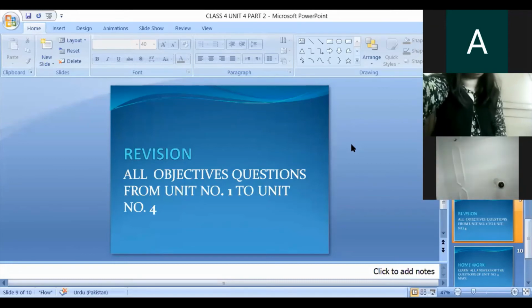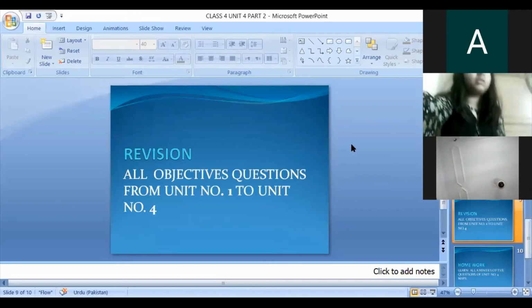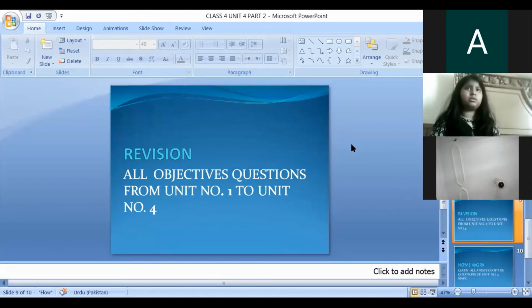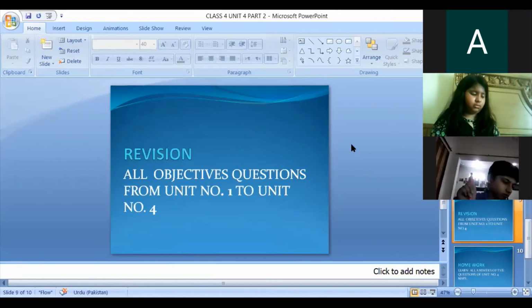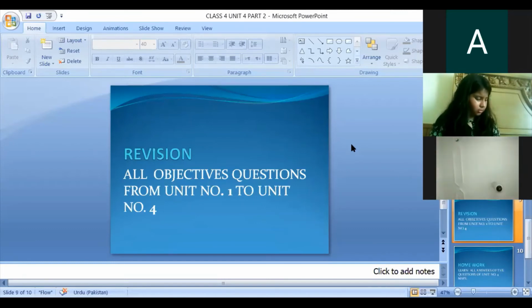Number 6, the capital city given here is Cairo. Cairo is the capital city of Egypt, E-G-Y-P-T, Egypt. Look at the book, Ishal. Egypt, the capital city Cairo, and it is in the continent Africa. A-F-R-I-C-A, Africa.